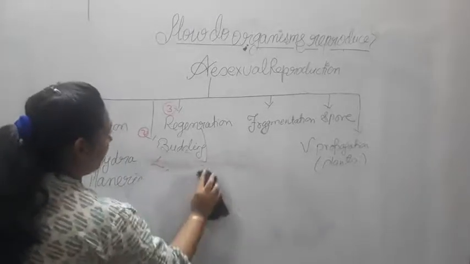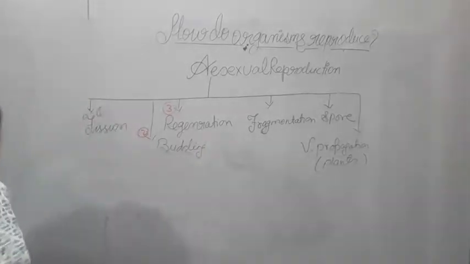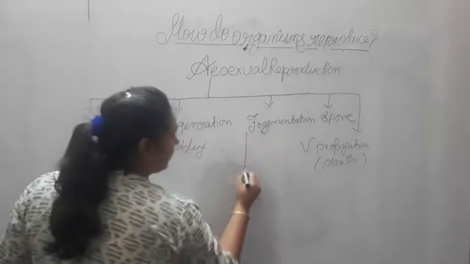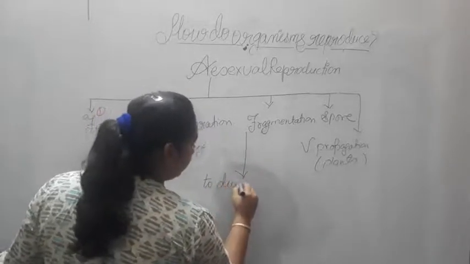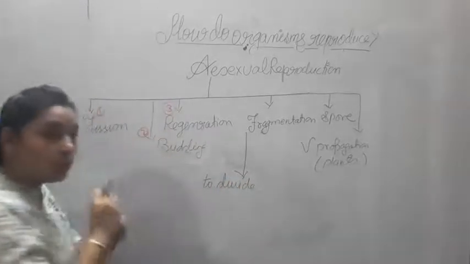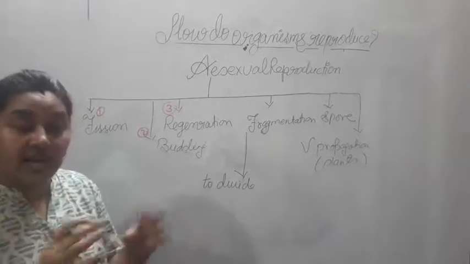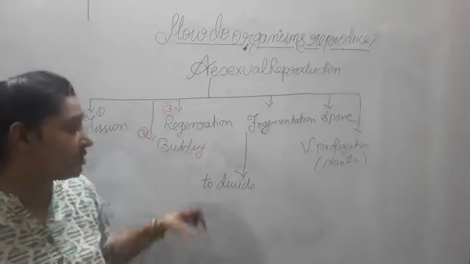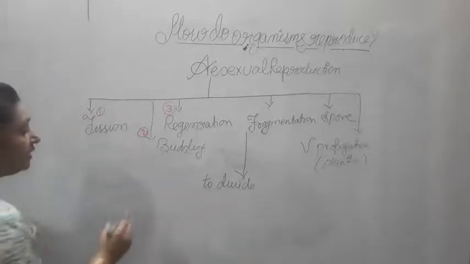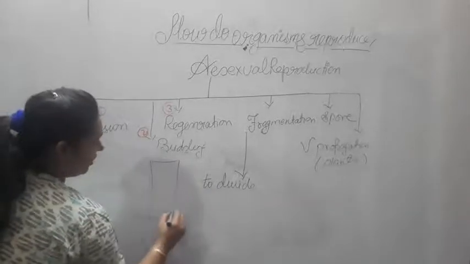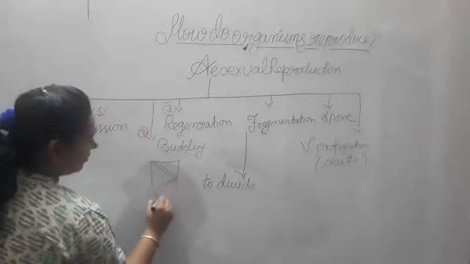Now let us see the fragmentation. Fragmentation means to divide in fragments, that is, to break into pieces. So if you are finding that an organism has got divided into pieces, that is your fragmentation. Now this fragmentation happens in the algae which is called Spirogyra. So what happens if this is Spirogyra